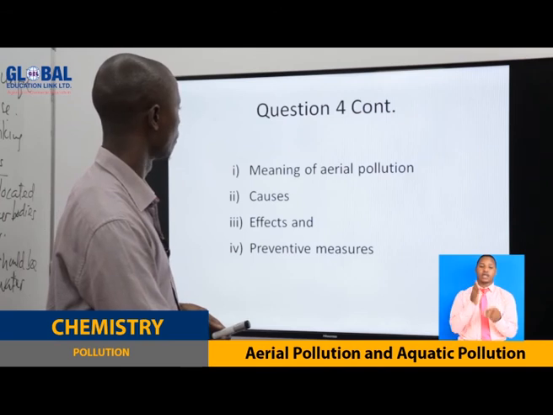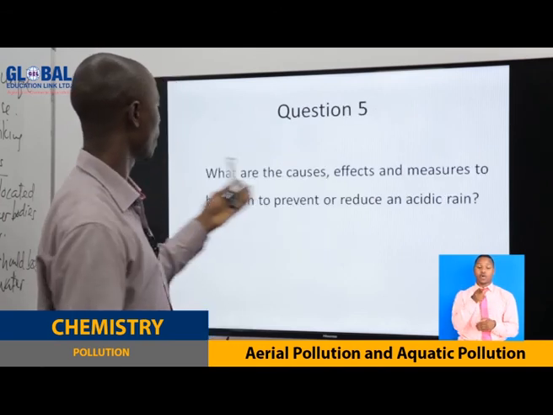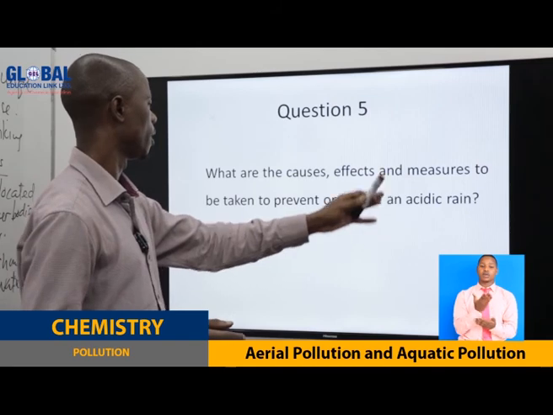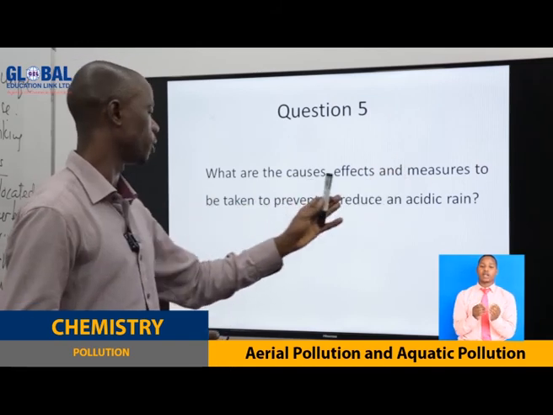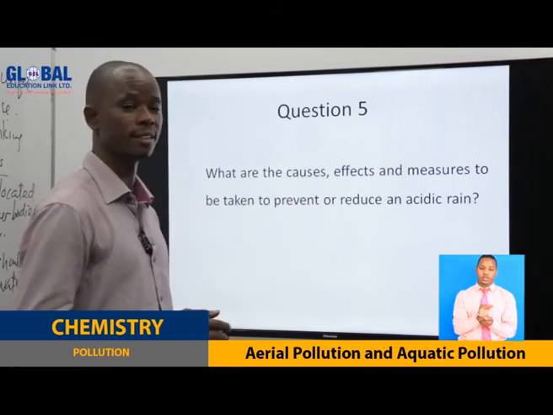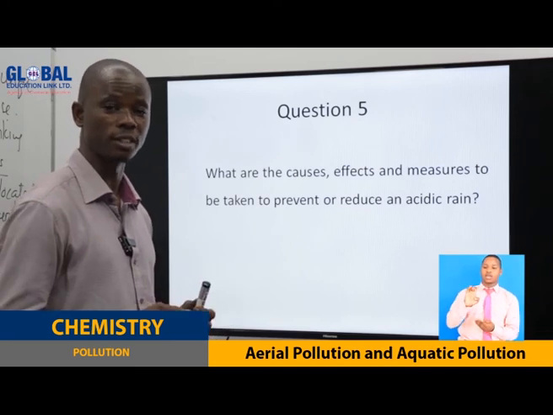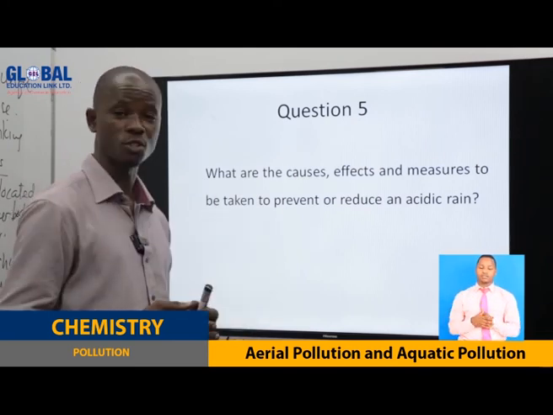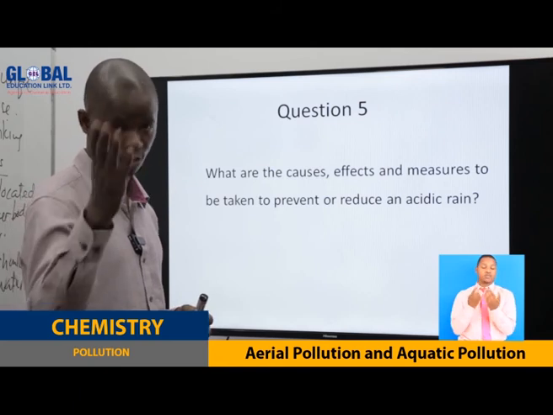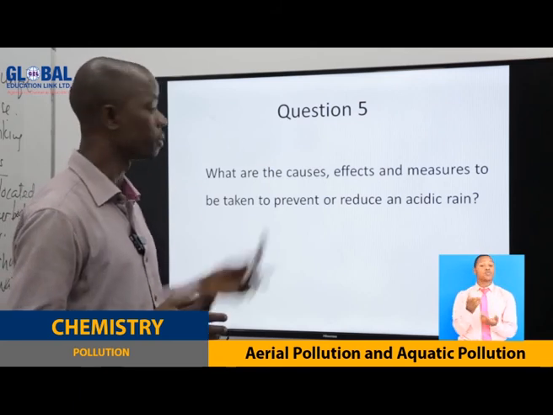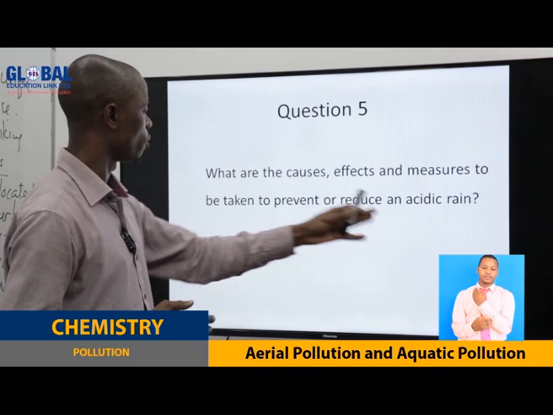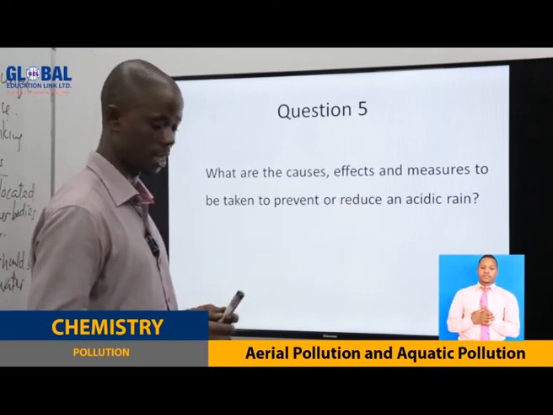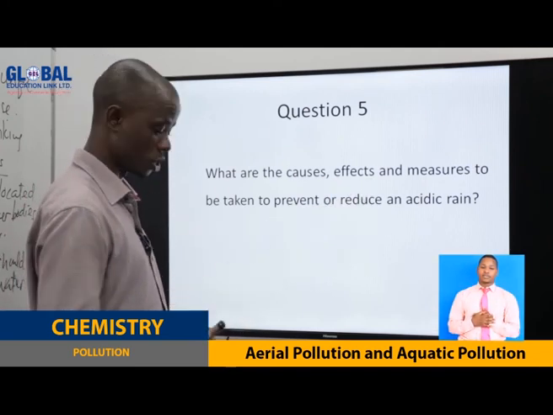The last question: what are the causes, effects, and measures to be taken to prevent or reduce acid rain? We have discussed the causes of acid rain. Copy this question as well. It is very simple. Yes, you can do it. Just copy it. It is about causes of acid rain, effects, and measures to be taken. So these are the questions.